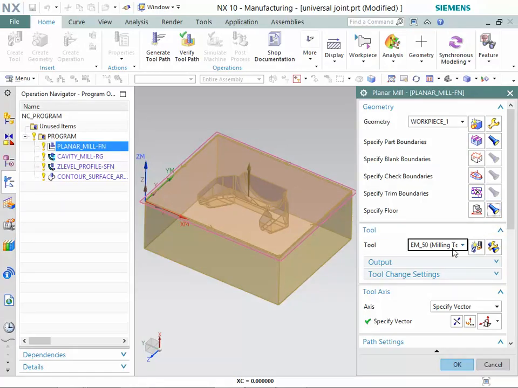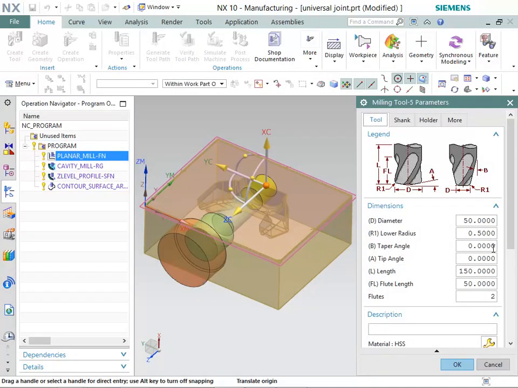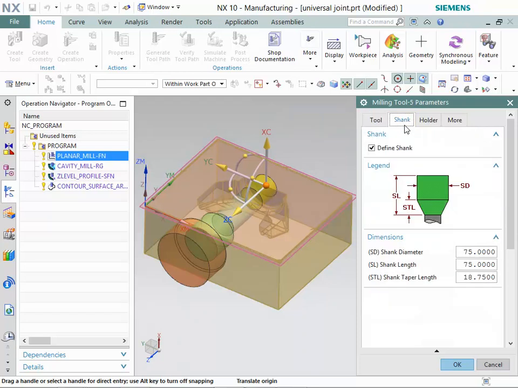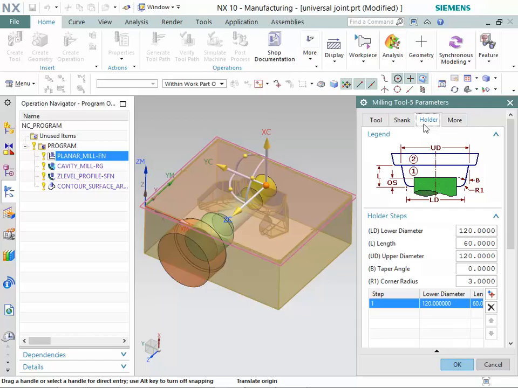Make sure that EM_50 milling tool is selected in Tool list. Now, click on the Edit or Display button. Make sure that these values are specified in Tool tab. Now, select the Shank tab. Make sure that these values are specified in Shank tab. Now, select the Holder tab. Make sure that these values are specified in Holder tab.